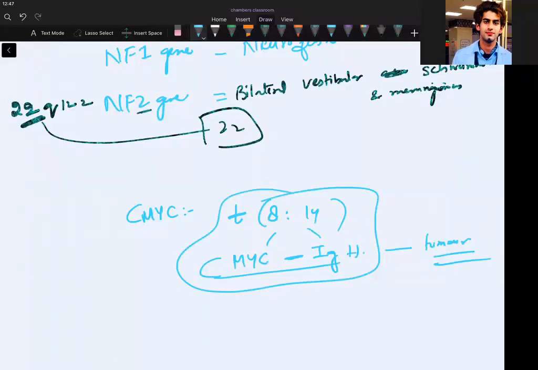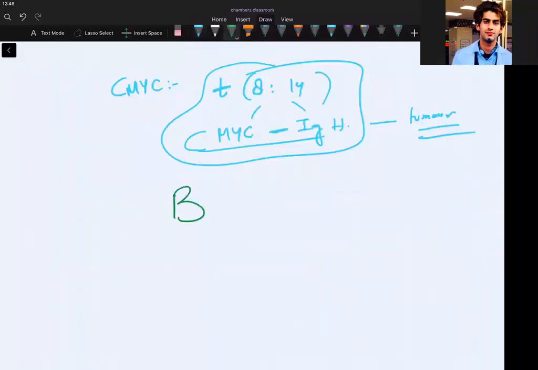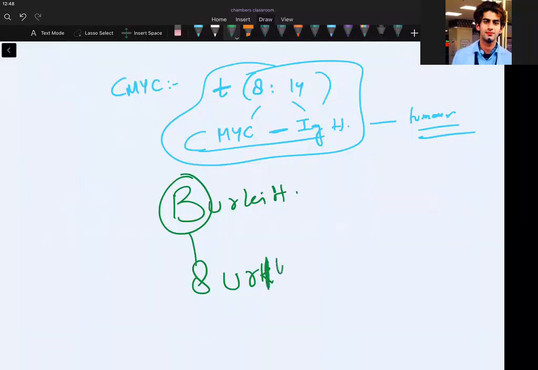Okay. So what was CMYC causing? CMYC was causing Burkitt's lymphoma. How to remember that it is causing Burkitt's lymphoma: Burkitt can be written in the form of 8, U, R, K, and this K I will write as 14. Can you remember Burkitt's lymphoma, CMYC?